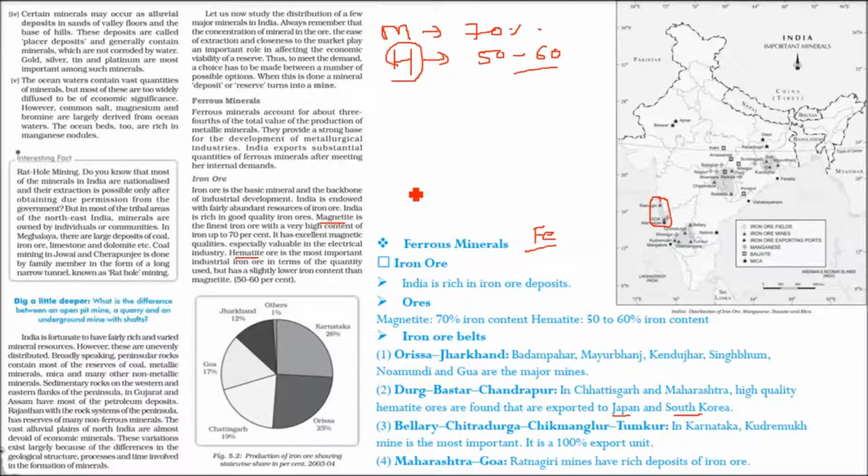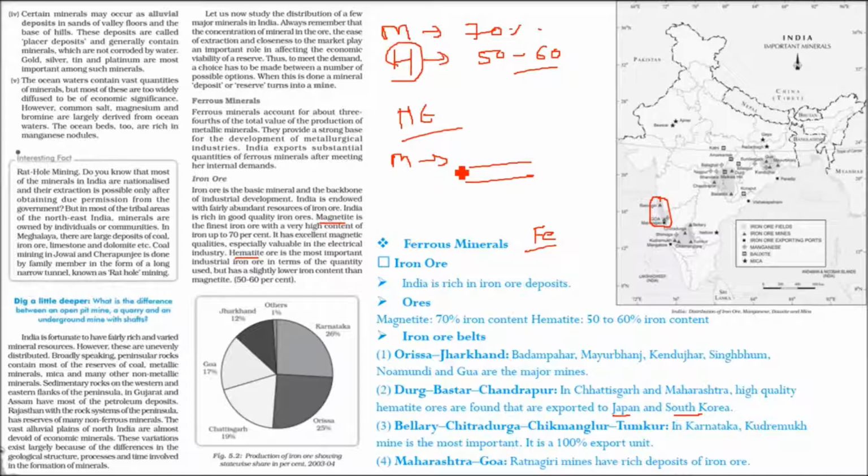Now one more thing I need to tell you, there is something called rat hole mining. Most of the minerals are nationalized, under the control of the Indian government. But in northeastern states, certain minerals are owned by certain individuals or sometimes communities. If we talk about Meghalaya, there are large deposits of coal, iron ore, limestone and dolomite.